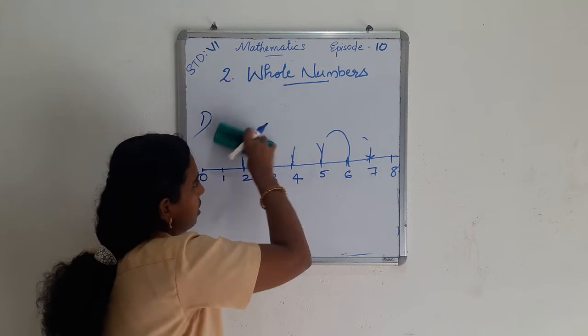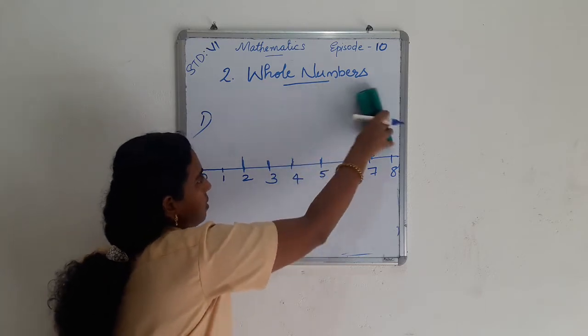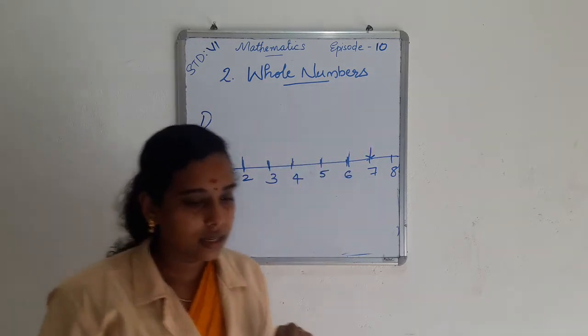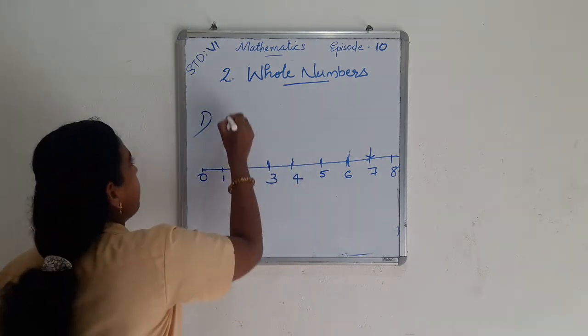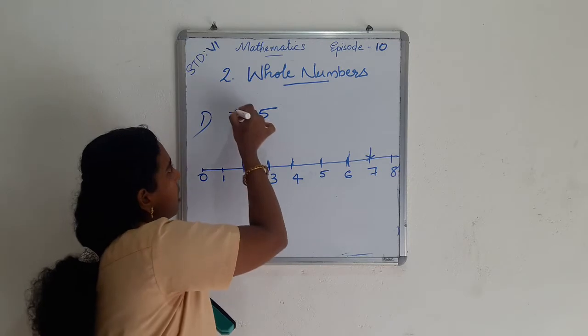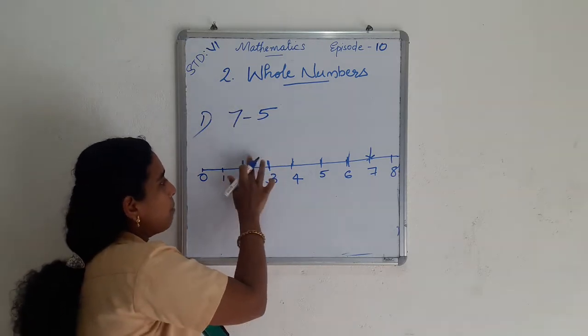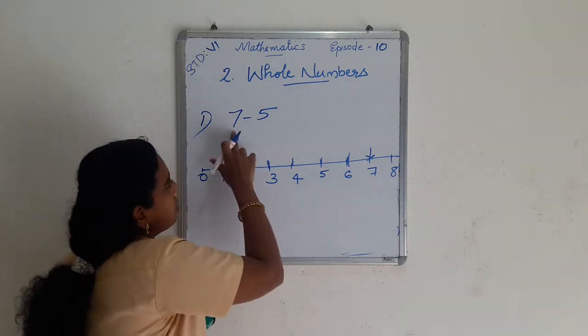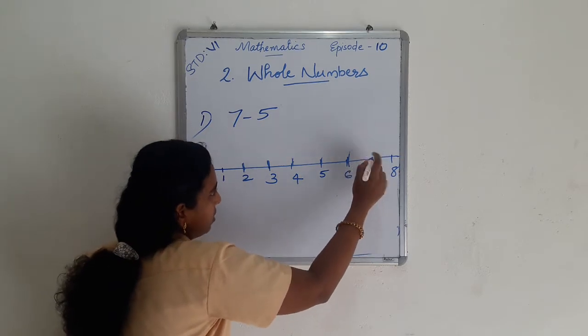In the same way, we do subtraction on number lines. It's a question: 7 minus 5. We can subtract 5 from 7 using the number line, which means we start from 7.